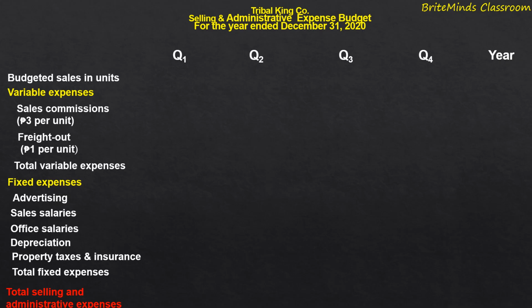For our variable expense, we have the sales commissions, which is given that the 3 pesos per unit, and then the freight out, which is 1 peso per unit. And then for our fixed expenses, or expenses that are constant for every quarter and do not change, we have the advertising expense, the sales salaries expense, the office salaries expense, the depreciation, and the property taxes and insurance.